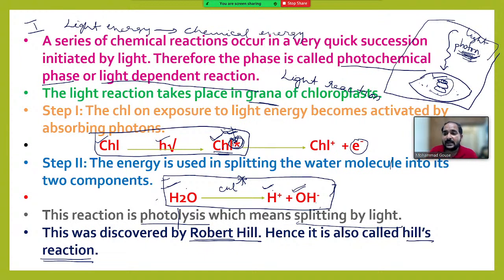Okay. Again I am repeating because it is important. When light falls on the leaf, the photons present in light are absorbed by chlorophyll and chlorophyll gets activated. Activated chlorophyll splits the water molecule into H plus and OH minus ions. This process of splitting of water molecule into H plus and OH minus ions by light-activated chlorophyll is called photolysis. In this word photolysis, photo means light and lysis means breakdown, means breakdown of water by the light. So splitting by light, that is the meaning. And this was first proved by Robert Hill, so it is called Hill reaction. Right.